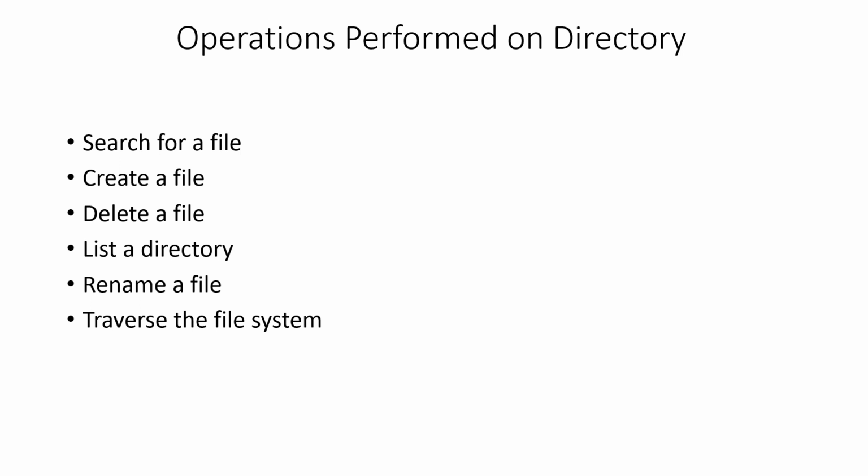And we can also traverse the file system with the utility programs provided by the operating system, right? In Windows, we can access the file system directly, and we can search. All these are possible in a very user-friendly manner. Modern operating systems provide these characteristics to end users through user-friendly interfaces.